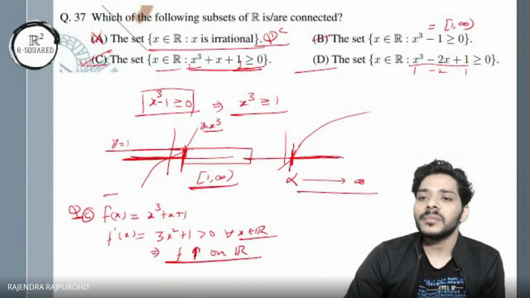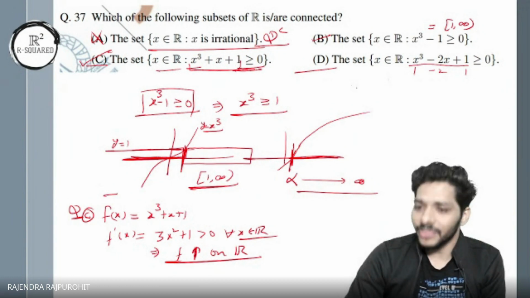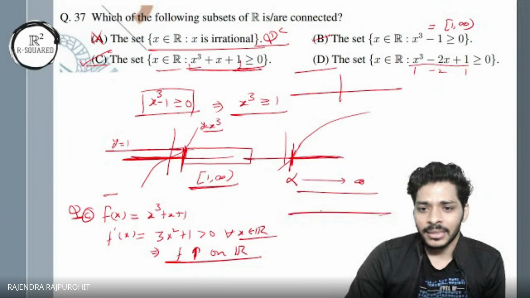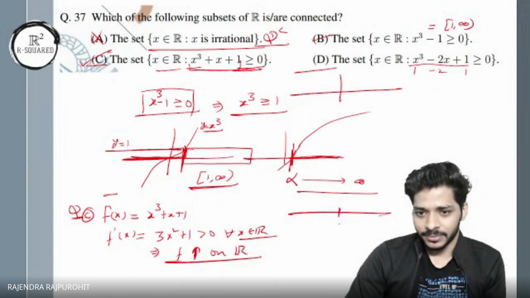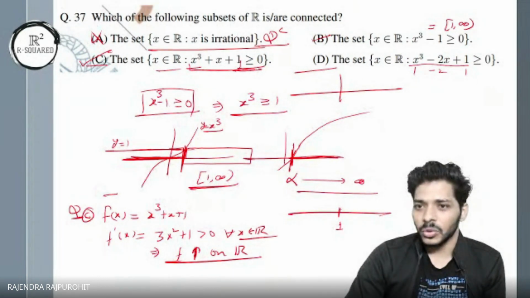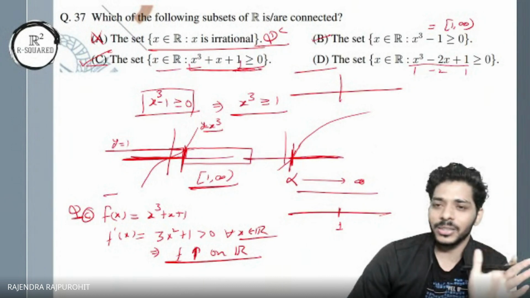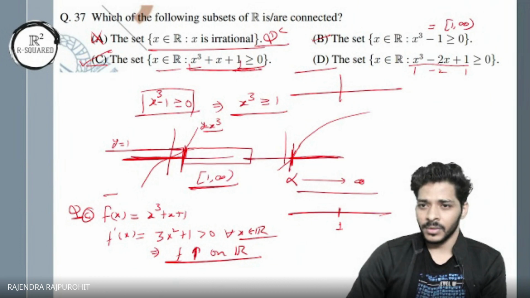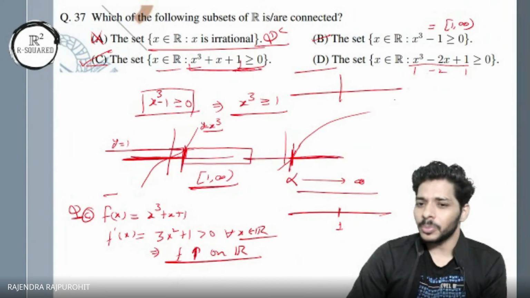So 1 is one of the roots. My polynomial becomes 0 at 1. And if I go to the left side of 1, whether I get negative or positive? At 1 I get 0, at 0 I get 1, so that's positive.